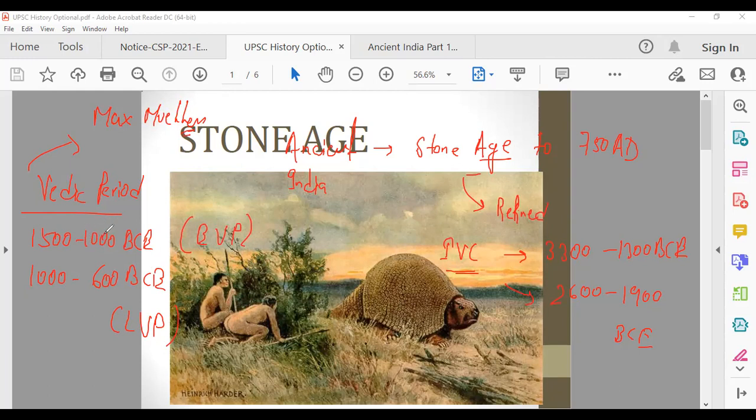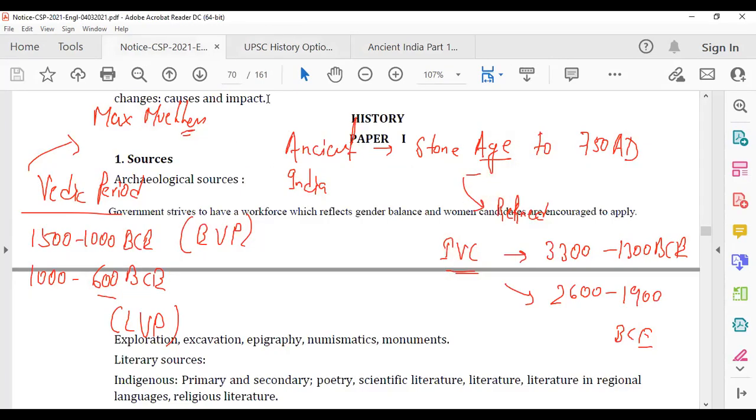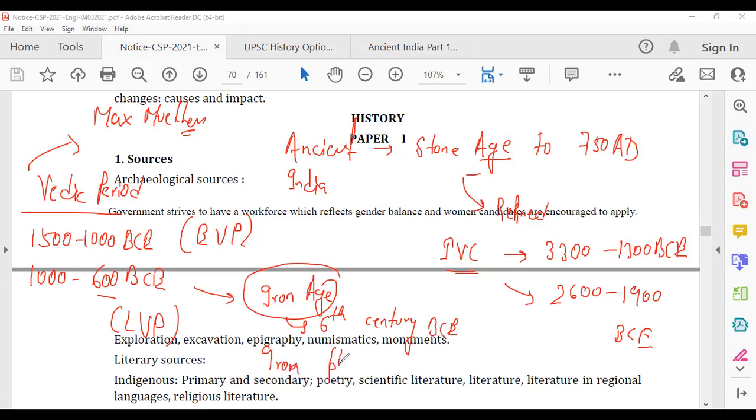I'm just giving you a brief idea so that when we talk about the sources, you will read about them again. I will cover them topic to topic, so don't worry about it. So this is the later Vedic period. During the later Vedic period, agriculture started happening because the Iron Age was found. Iron was discovered around the 6th century BCE, and because of that, iron plows were made and used to clear the land, which facilitated agriculture.